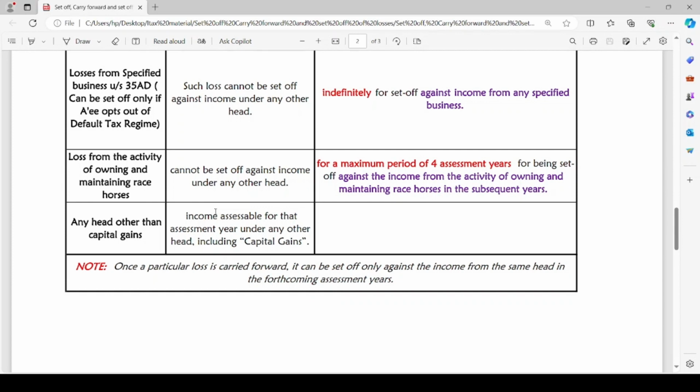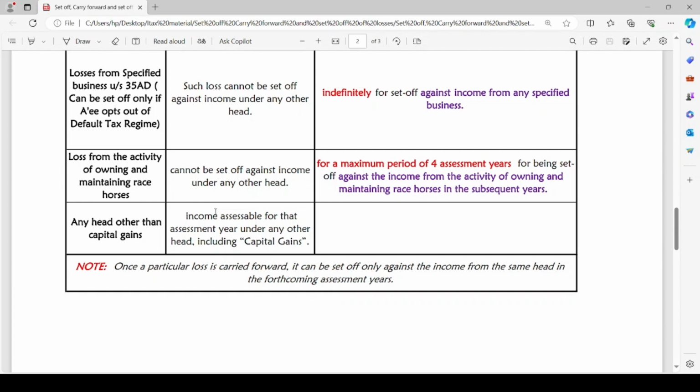Once a particular loss is carried forward, it can be set off only against the income from the same head in the forthcoming assessment years. That is, for the loss incurred in the previous year, the assessee can first opt to set off such loss inter-source, that means within the same head. After that, inter-head adjustment is allowed.